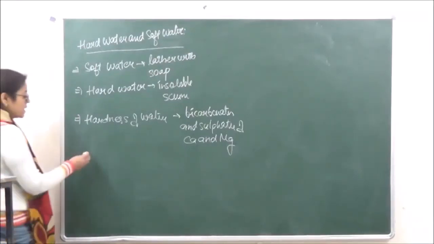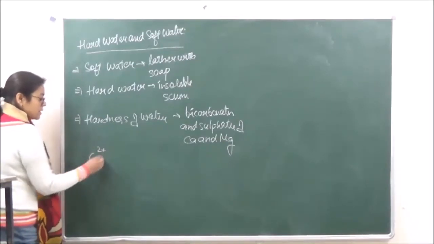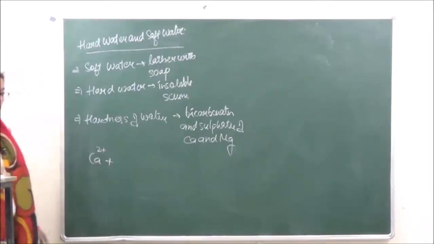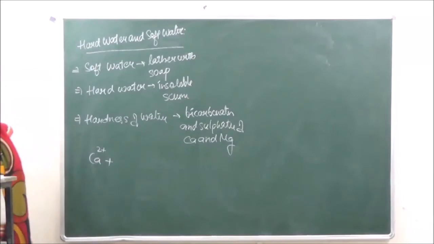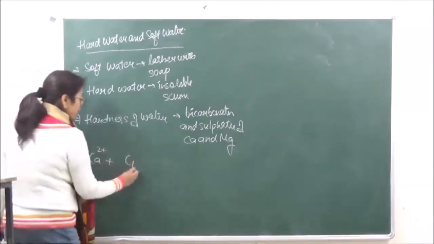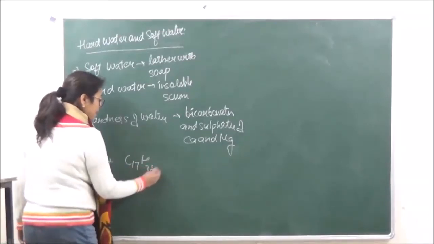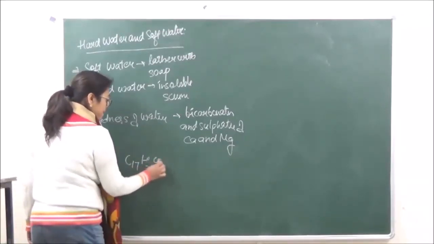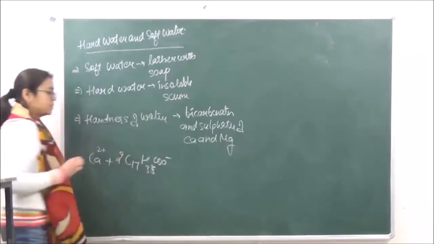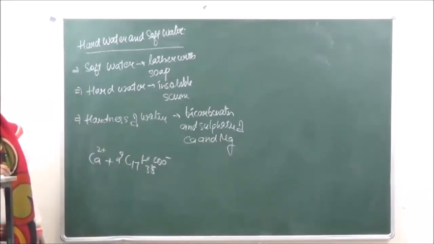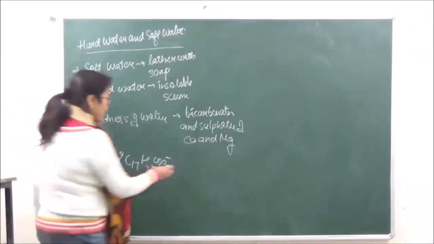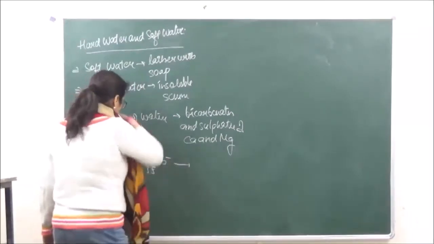If we are taking soap, you know what soap is. Soap is the sodium salt of higher fatty acids. This is the long chain of the soap, and it reacts with calcium to form a scum.